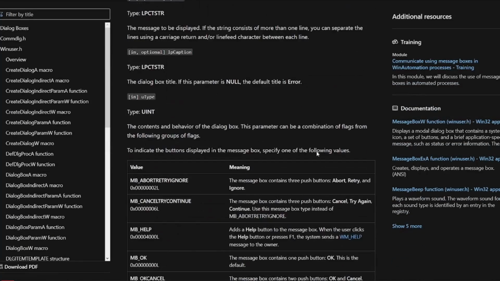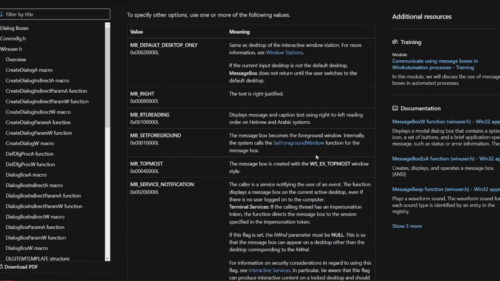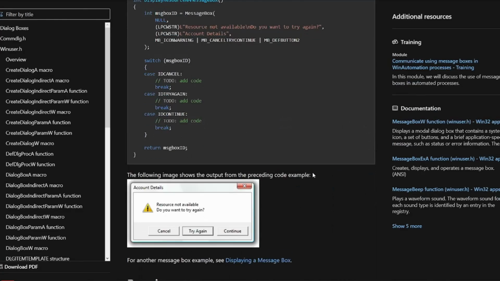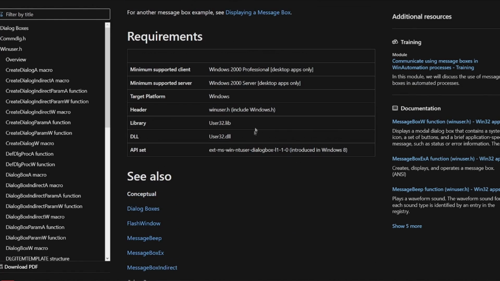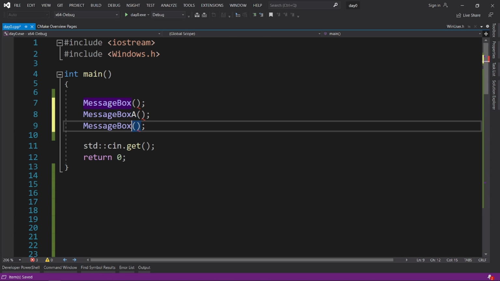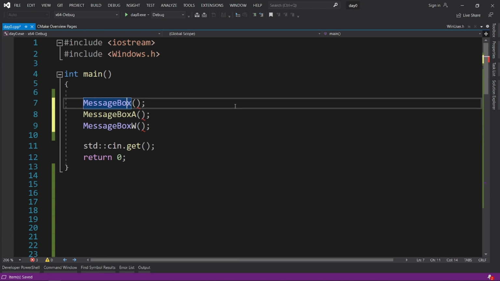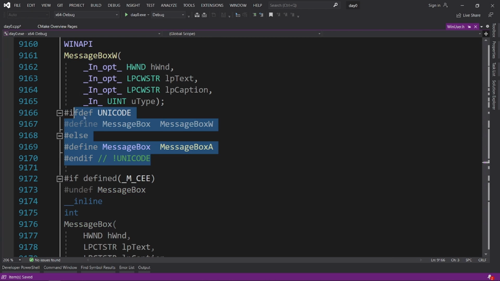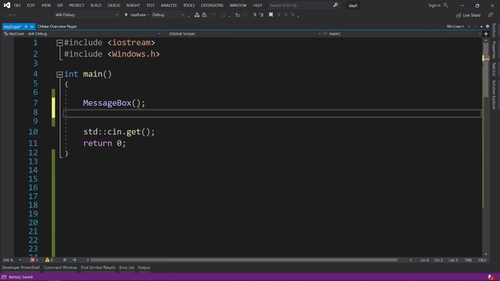Let's now use our first function, MessageBox. Whenever you want to use a Windows function, you search for its documentation on Microsoft's website. It tells you all the things you need, and even in what DLL it is located. I'll explain this one myself for you. First of all, you will see that there are 3 versions of this function, MessageBox simple, MessageBoxA, and MessageBoxW. All the functions that take strings have these 3 versions.